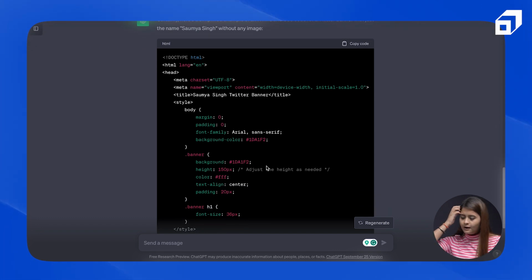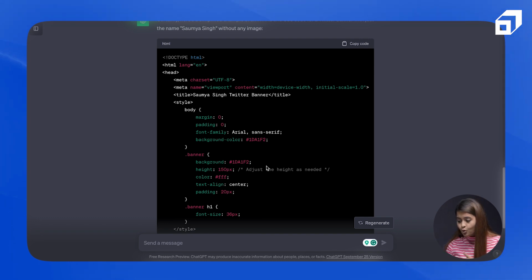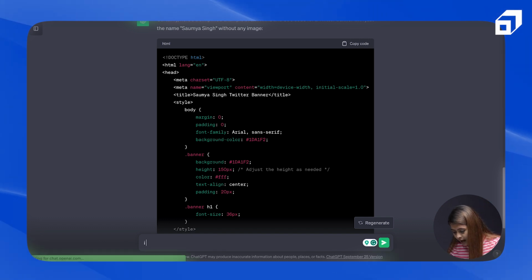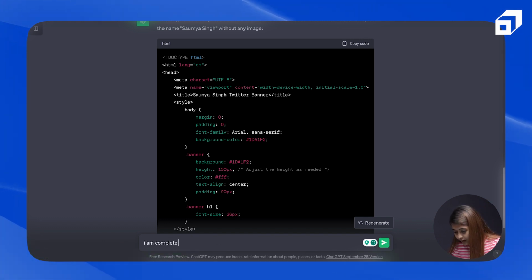So now let me ask, if I'm, let's say, a complete beginner and I don't know how to go about it. I mean, I got the code, but how should I generate the actual banner? So for that, I will say I am a complete beginner and help me.